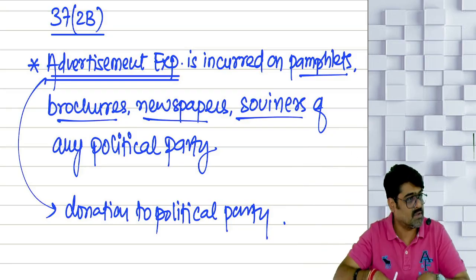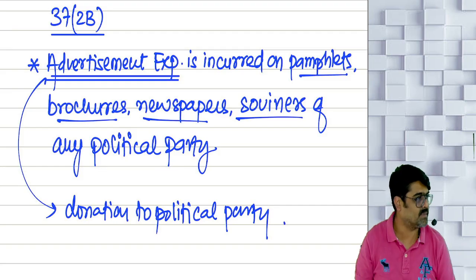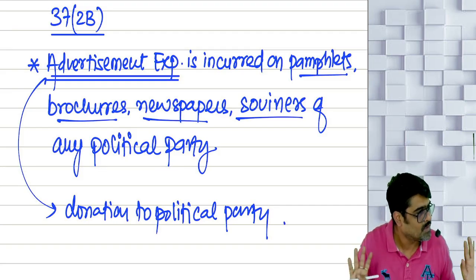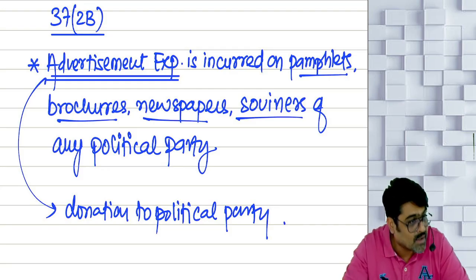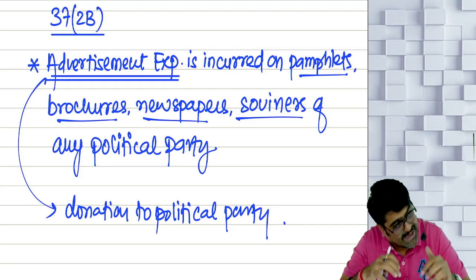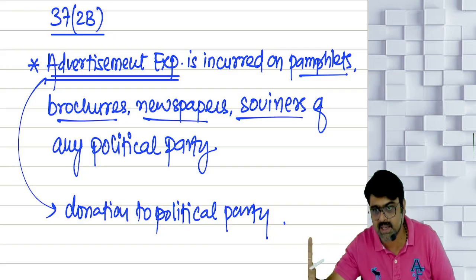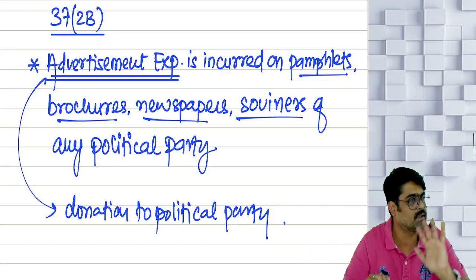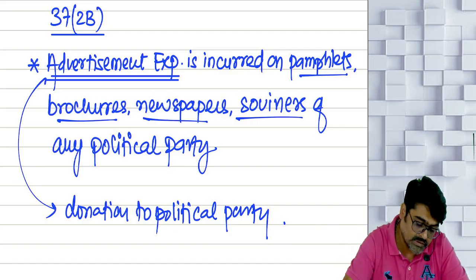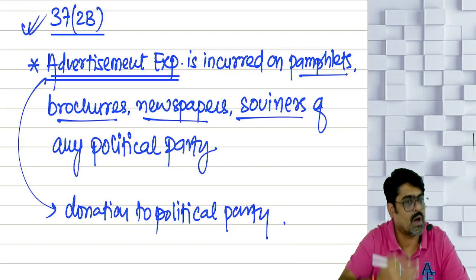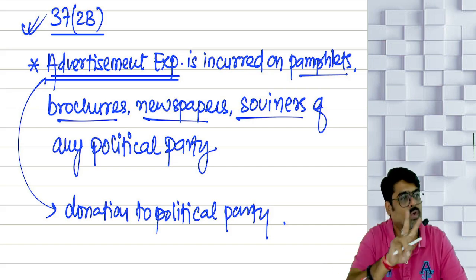And that expenditure you are claiming here also as your advertisement expense, we are not going to allow that. Even this type of advertisement expense will be disallowed. Any advertisement expense other than this you can claim as a deduction, but not this advertisement expense. Yes or no? So this is disallowed. So out of all the disallowances, two disallowances.